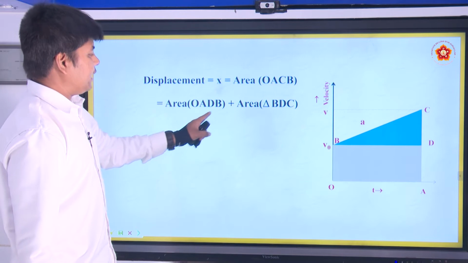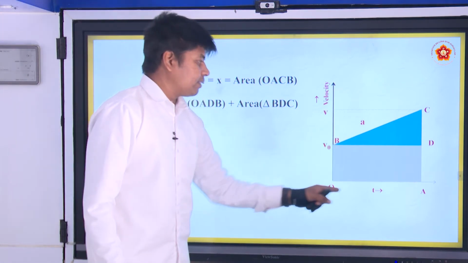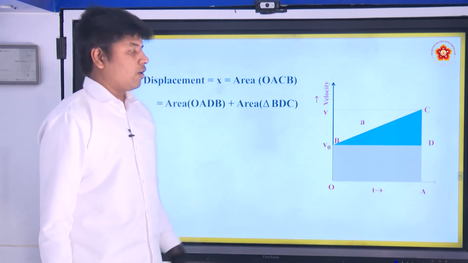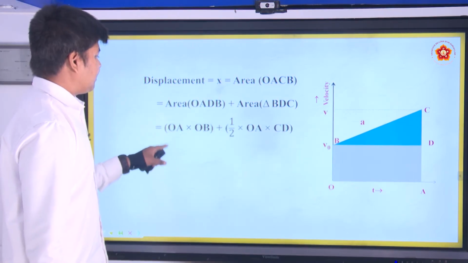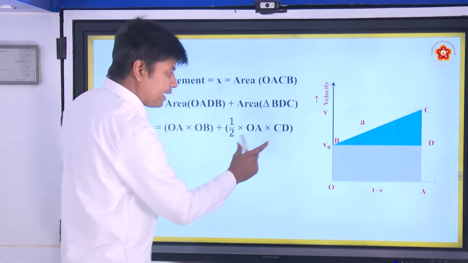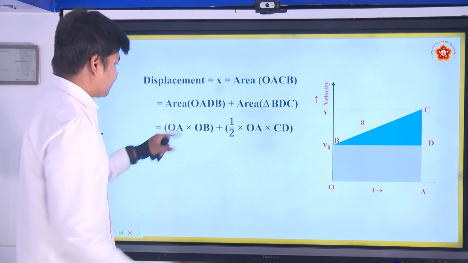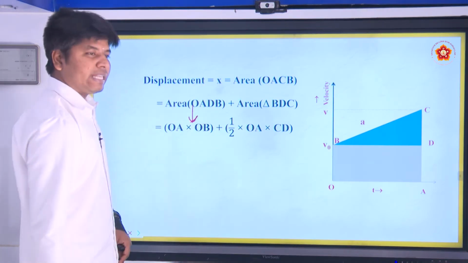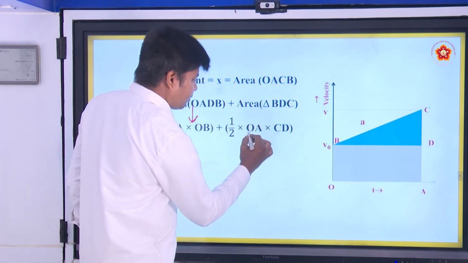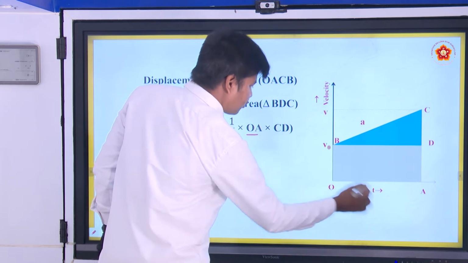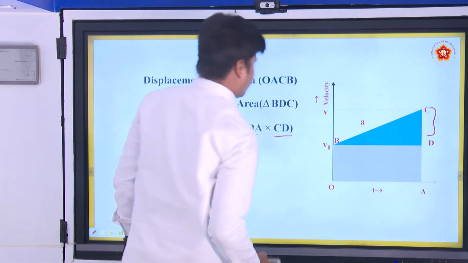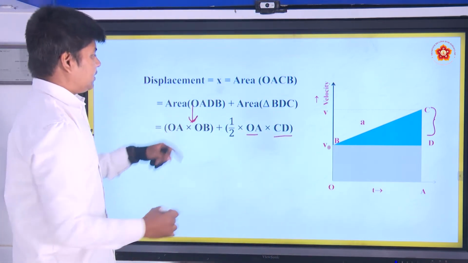So area of OADB, this rectangle, plus area of the triangle BCD. What is the area of the rectangle? It is side into side, OB into OA. The area of the triangle is what? Half into base OA, half into base into height. Height is CD. This is the height, this is the base. So this is the area of the triangle.